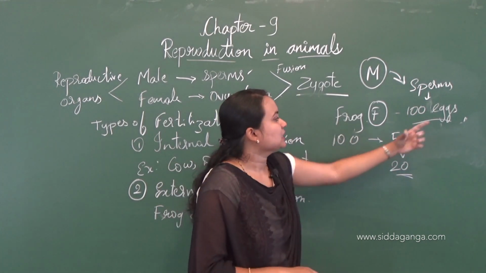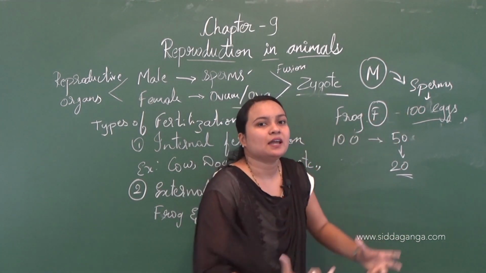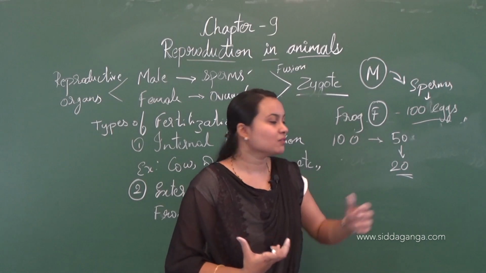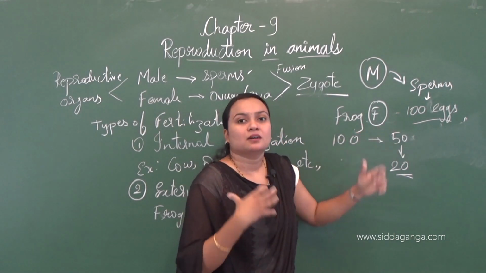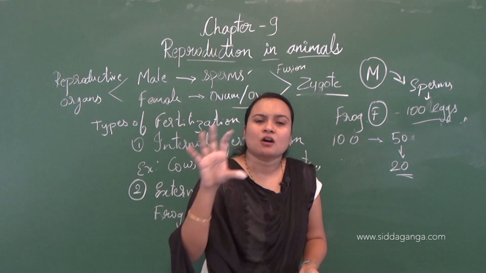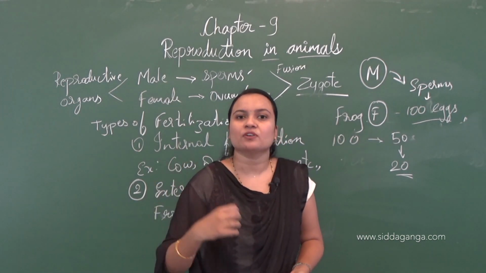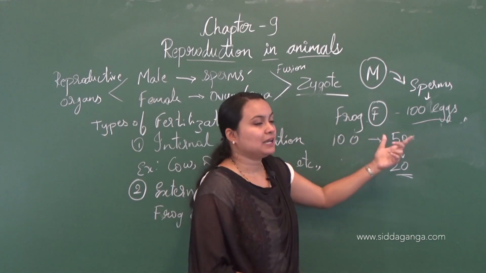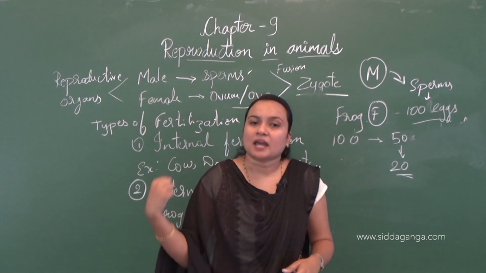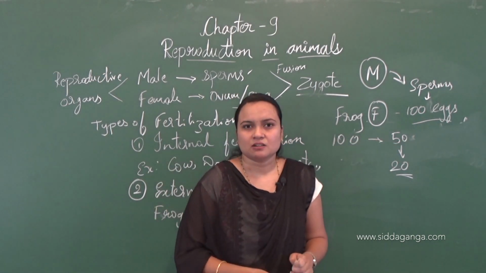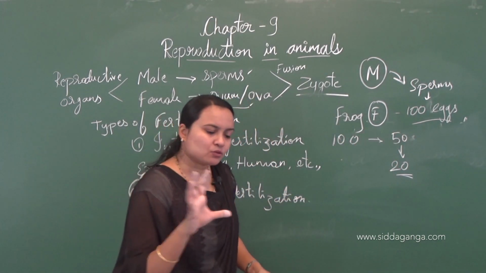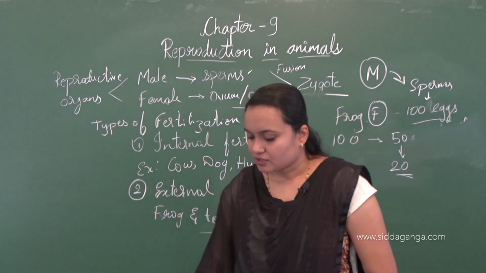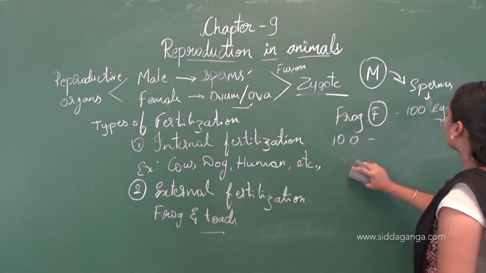But if at least 100 eggs are laid, some of the eggs may develop into a new individual, right? So for that sake, the animals which prefer external fertilization lay more eggs compared to the animals which prefer internal fertilization. Okay, so this was about the types of fertilization.